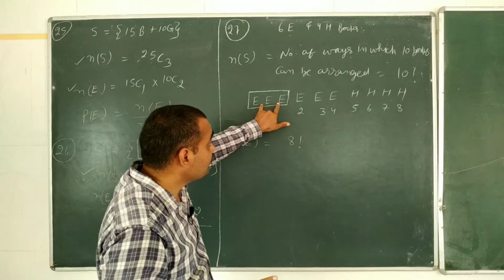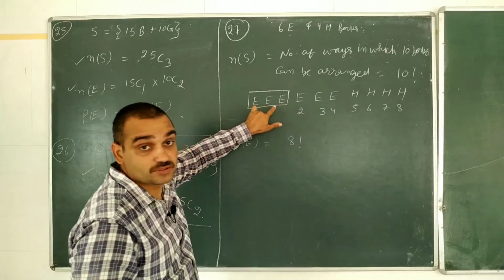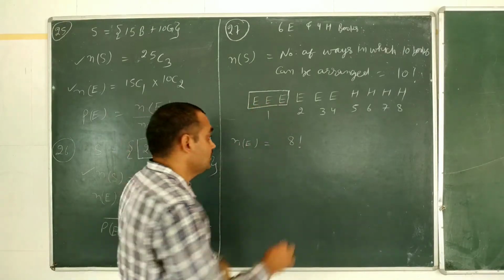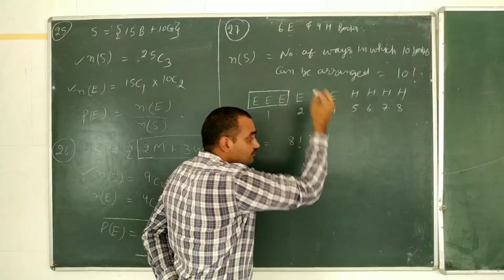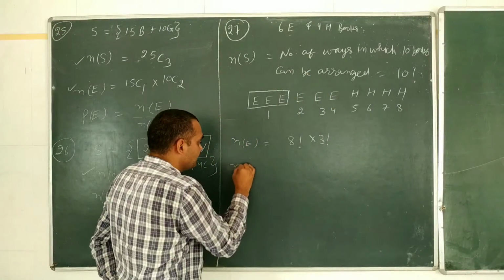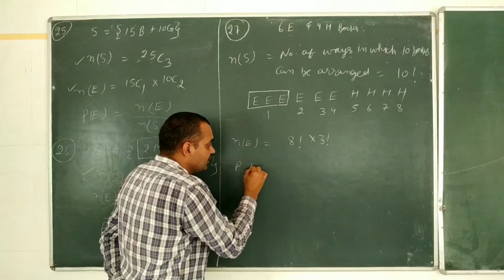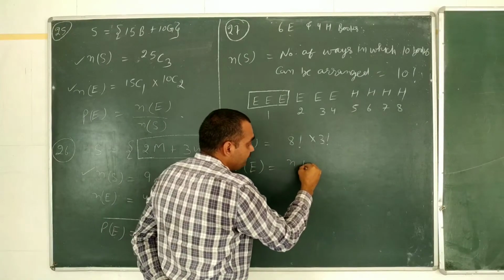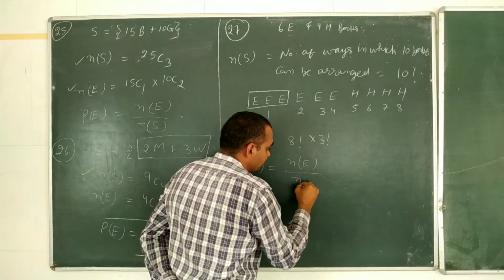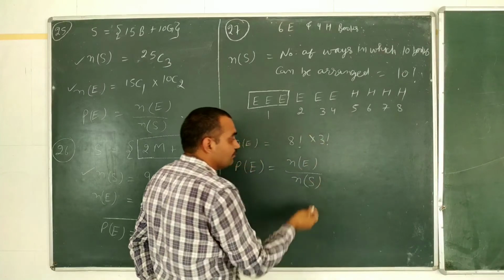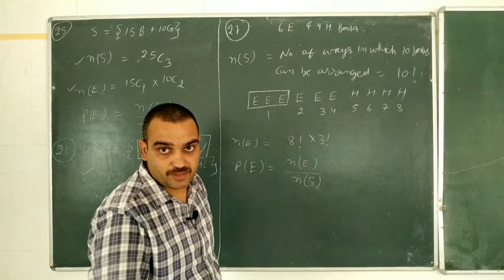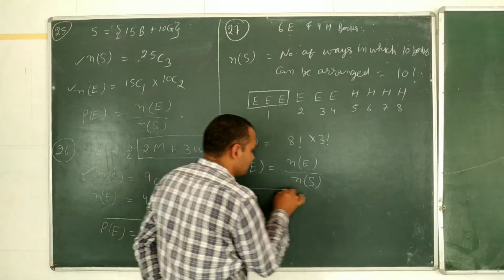Also, the number of ways in which these 3 books are arranged within the packet is 3 factorial ways. And now we can simply find the probability of event E by dividing the number of elements in the event by the number of elements in the sample space.